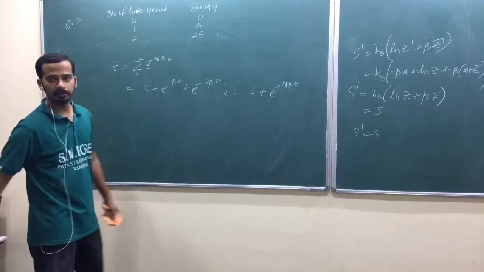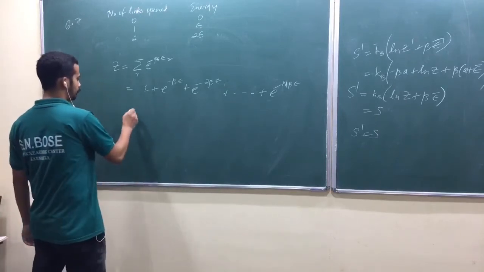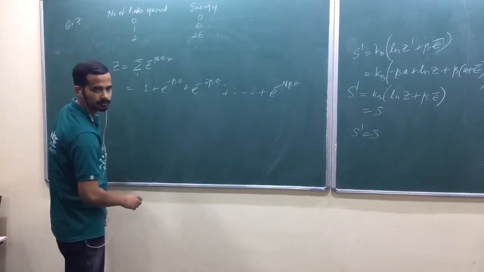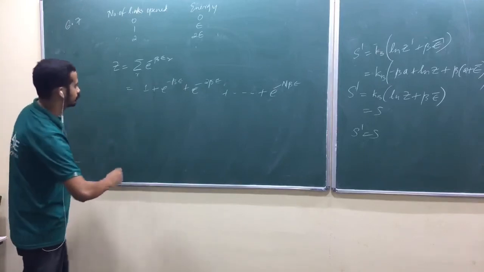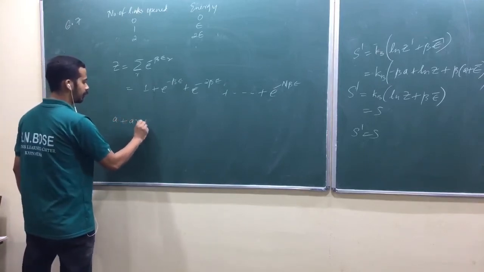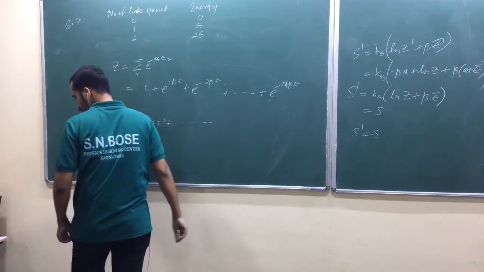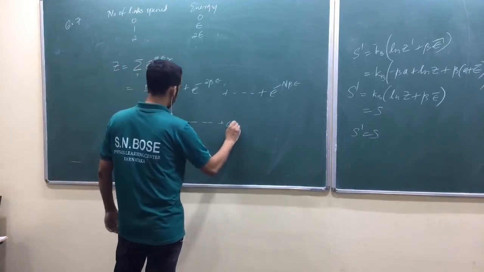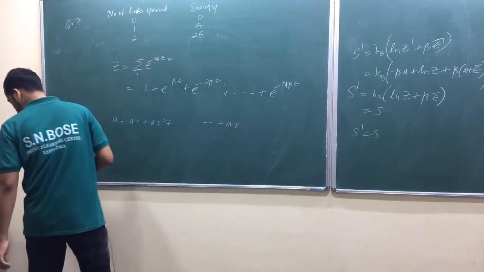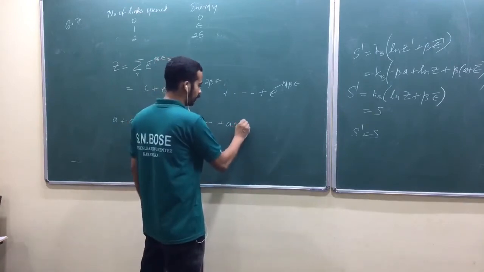Now you need a geometric progression. Sum of n values, isn't it? How do you find that? A plus A r square, and so on up to A r power n minus 1, the nth term, am I right?